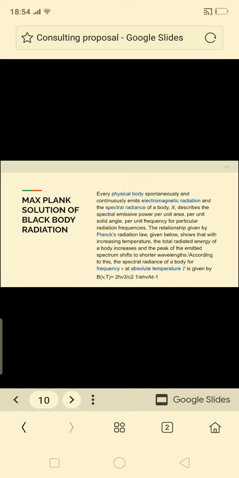The relationship given by Planck's radiation law shows that with increasing temperature, the total radiated energy of the body increases, and the peak of the emitted spectrum shifts to the shorter wavelength.